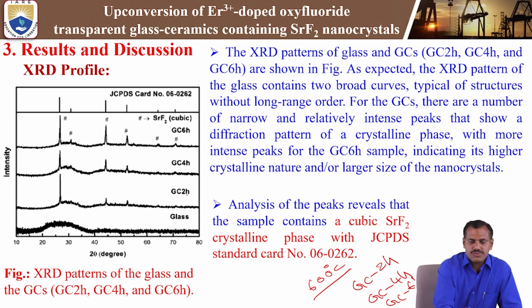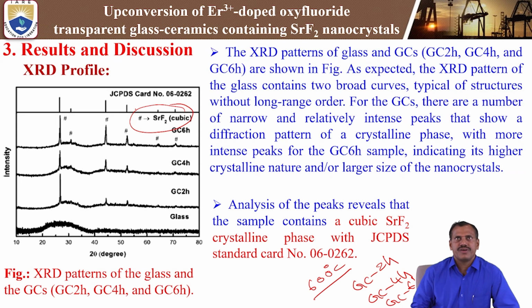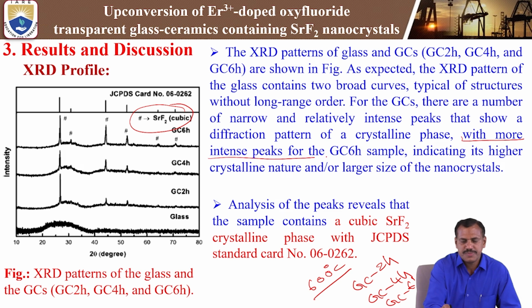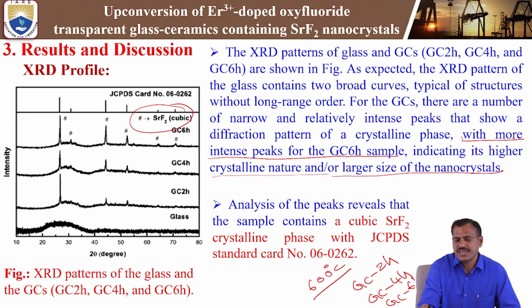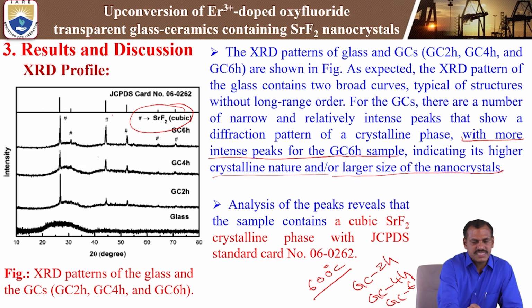In 2 hours, 4 hours and 6 hours, we observe the transparent fluoride nanocrystal cubic structure in the XRD profile. See this XRD profile, with a more intense peak for the glass ceramics of the 6 hour sample, indicating higher crystallization and a larger nanocrystal size. This matches JCPDS card number 06-0262.